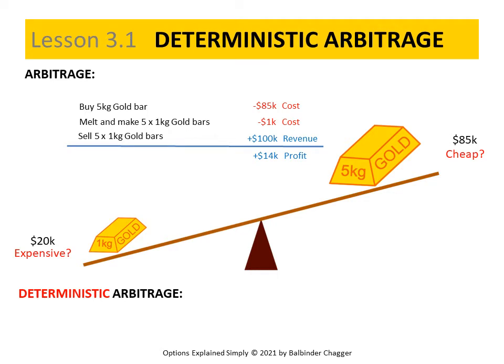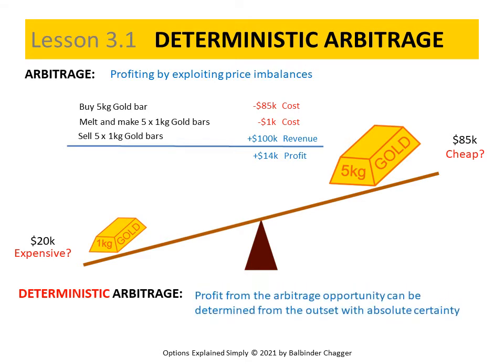In finance, arbitrage is the concept of profiting by exploiting price imbalances. When the profit from an arbitrage opportunity can be determined from the start with complete certainty, meaning there is no risk involved at all, as seems to be the case in this example, then the arbitrage is deterministic.